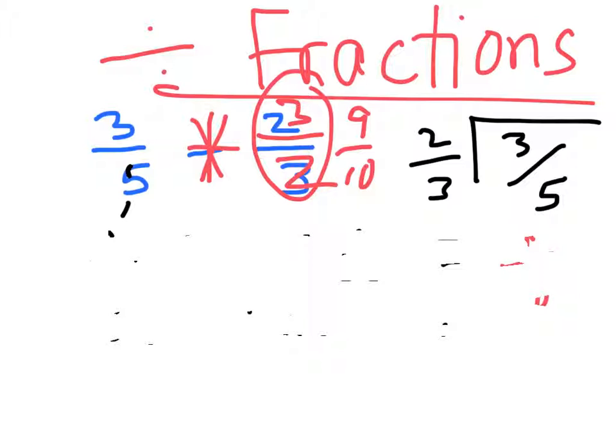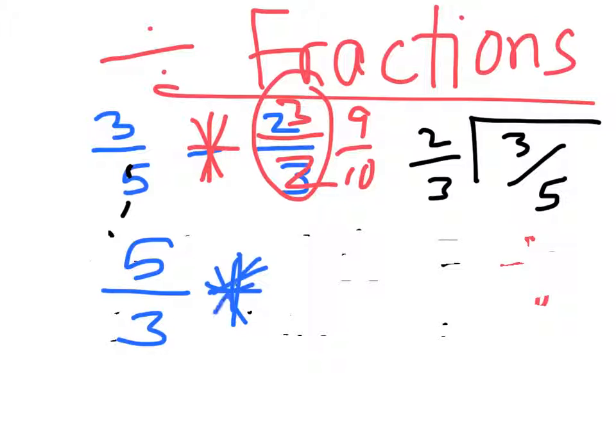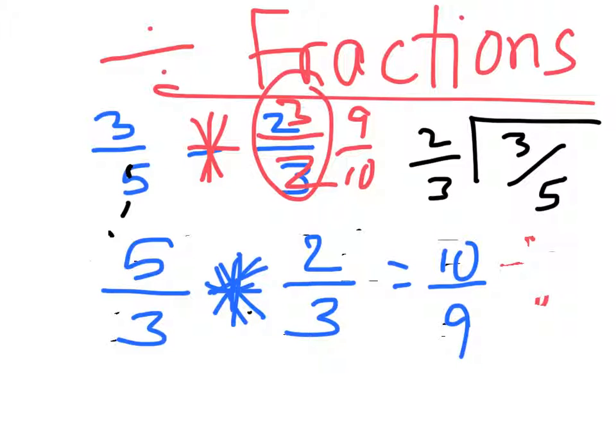So if we took the 3/5 and we flipped that to 5/3, found its reciprocal, of the dividend instead of the divisor, and we multiplied it by 2/3. Remember, that's the divisor, that's the dividend, and if we did it this way, we would get 10 out of 9, which is 1 1/10, which is not the same as 9/10.